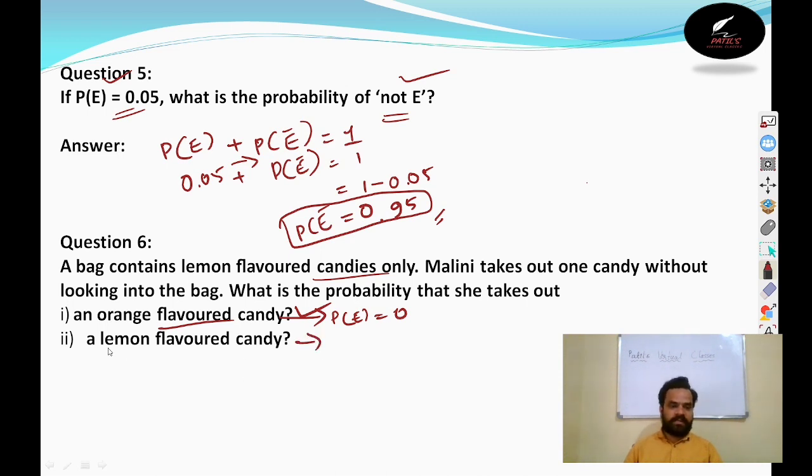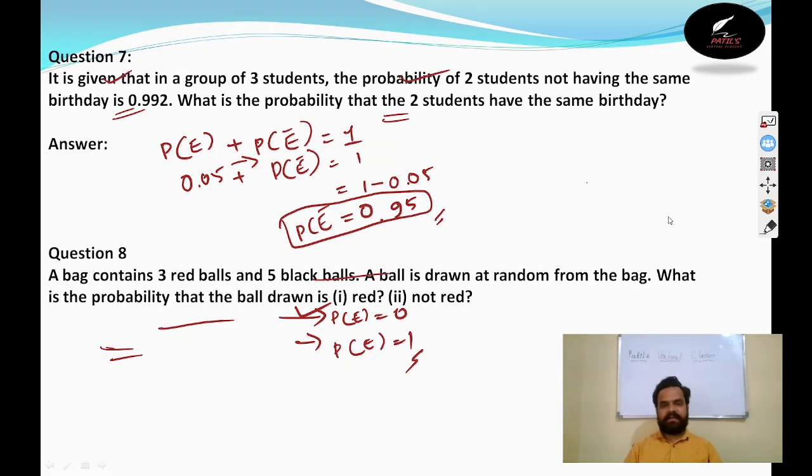And what is the probability of a lemon flavored candy? Lemon flavored candies are there, so she will get a lemon flavored candy only. So such probability will be equal to 1. That is a possible event. Only that is possible, and only that one thing is there. That is the reason why the probability of getting the lemon flavored candy is 1. Clear? Then can we go for question number 7?